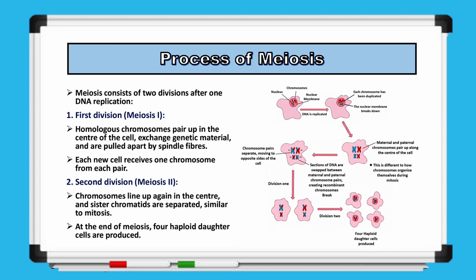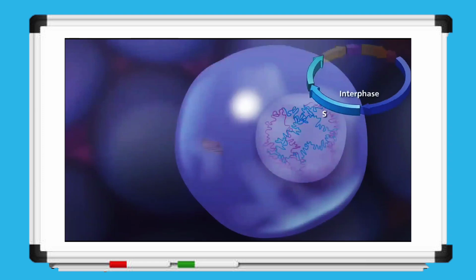Now, let's discuss the process of meiosis. Meiosis begins with a single round of DNA replication, followed by 2 consecutive cell divisions. During the first division, homologous chromosomes pair up along the center of the cell. While paired, sections of DNA are exchanged between maternal and paternal chromosomes, creating recombinant chromosomes and increasing genetic variation. The spindle fibers then pull the homologous chromosomes apart, so each new cell receives 1 chromosome from each pair. In the second division, the chromosomes line up again along the center of each cell, and the sister chromatids are separated, similar to what happens in mitosis. At the end of meiosis, 4 haploid daughter cells are produced, each containing half the original number of chromosomes. This process differs from mitosis because of the pairing of homologous chromosomes and the recombination that occurs during the first division. Now, let's watch the video to get a clearer understanding of how meiosis works.